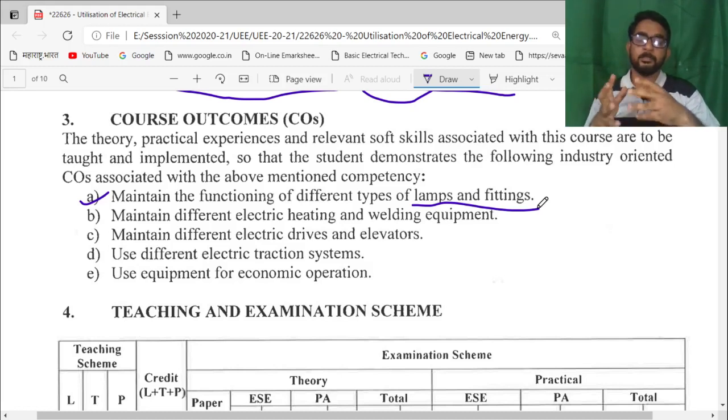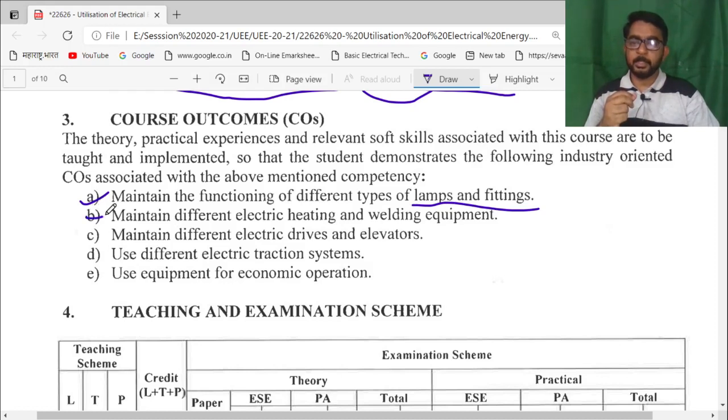Then after the invention of AC supply, AC lamps were invented, and lamp fittings are the accessories required to support the lamp filament. So every diploma holder or diploma engineer should maintain different types of lamps and their fittings properly, so that the efficiency of the lamp gets increased.